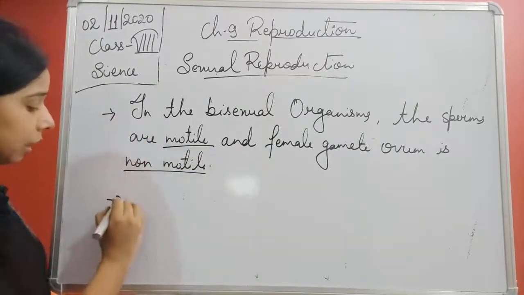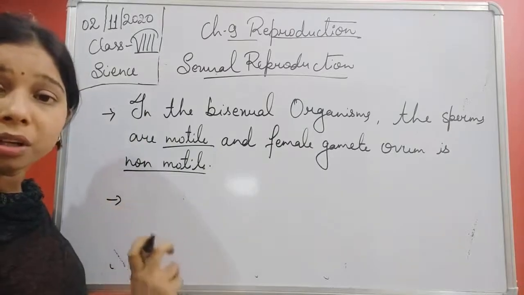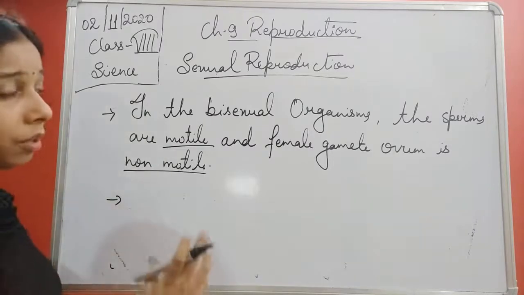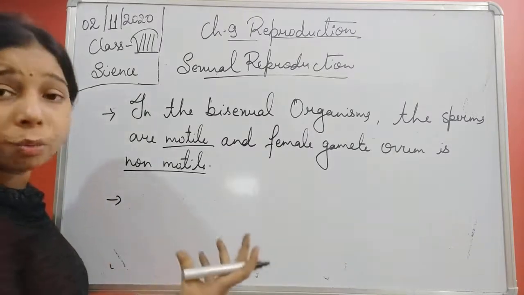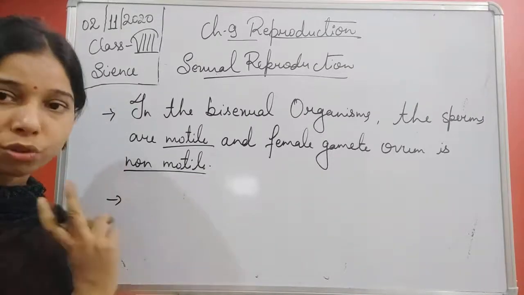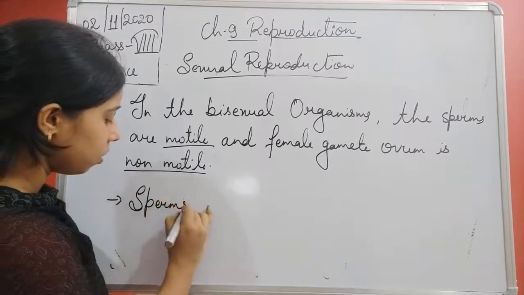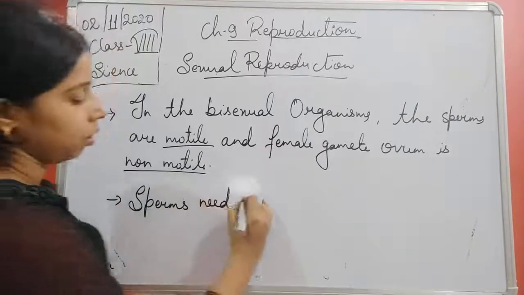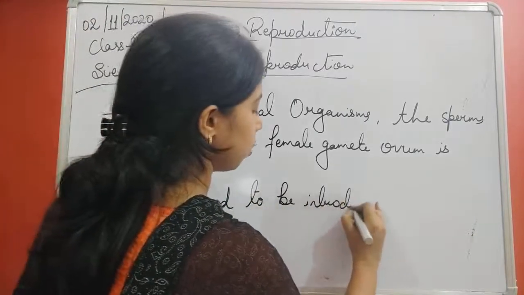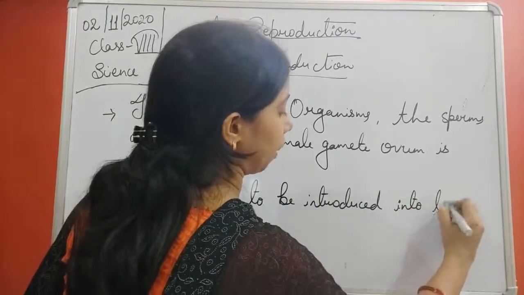Due to this reason, the sperm should be made to enter into the female's body, or we can say that it should be introduced into the female body so that the fusion can take place. So we can say that the sperms need to be introduced into the female's body.